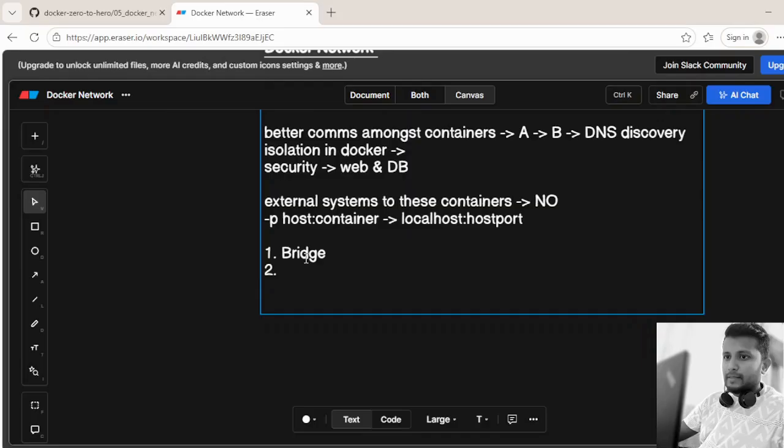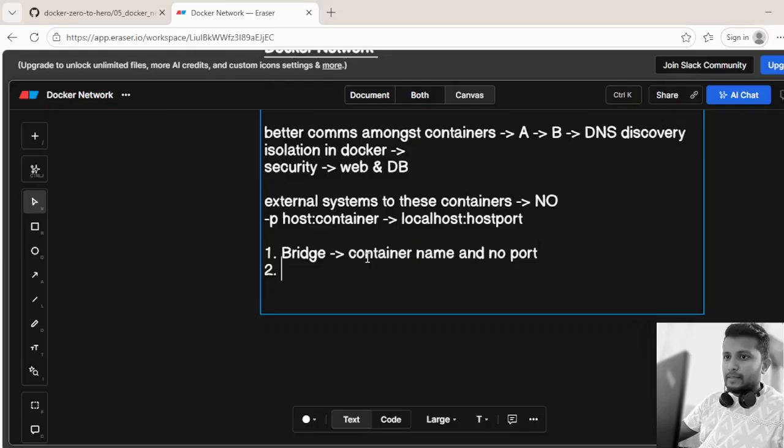Containers on the bridge network can communicate with each other directly with the container name, which is what we are talking about over here, and we don't need the port number. So just the container name and no port involved. It is suitable for applications that run on a single host.